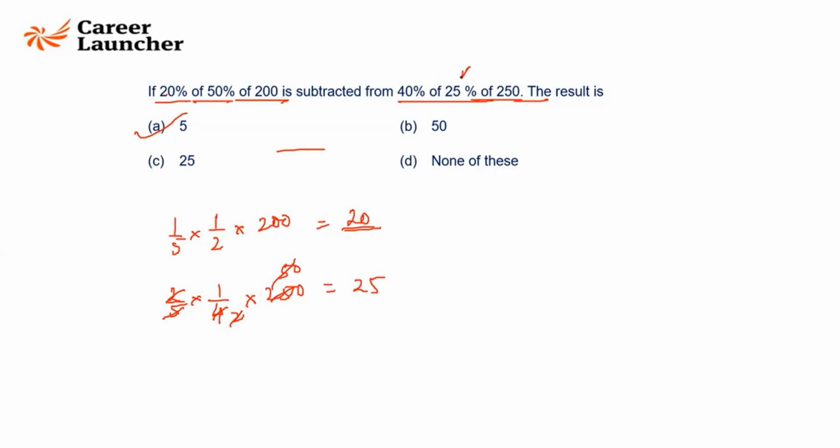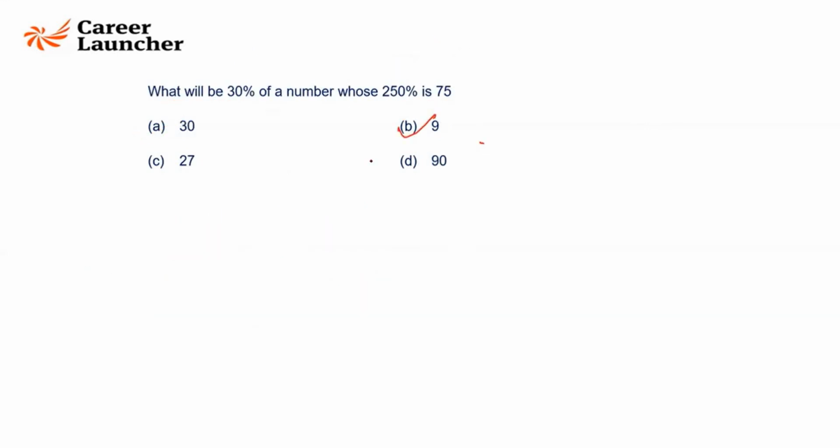Seeing this 25%, I was a little apprehensive, because if it was not 40%, 25% of 250 would not be an integer at all. 1 by 4 of 250 will not be an integer. So I was thinking this is an integer, this is not an integer, right? That was why I was thinking none of these would come. But then I forgot there is an extra 2 here, 2 by 5, right? 40%. What is the base number?